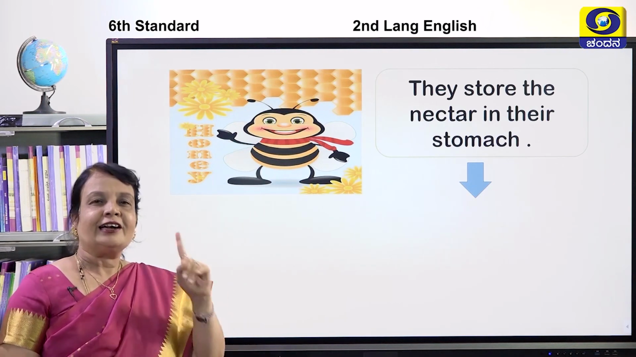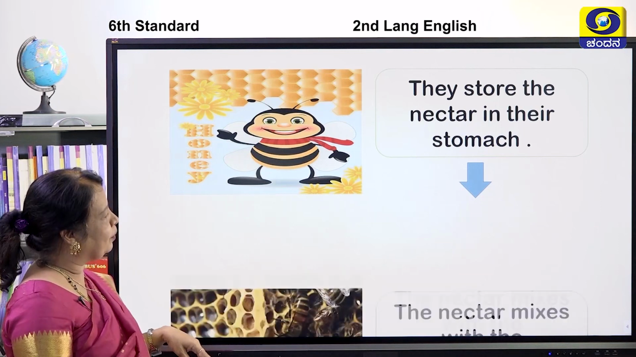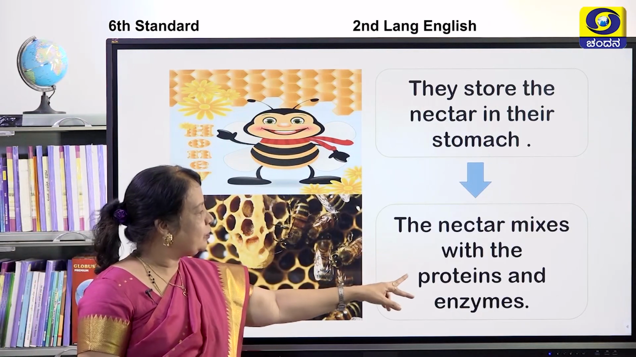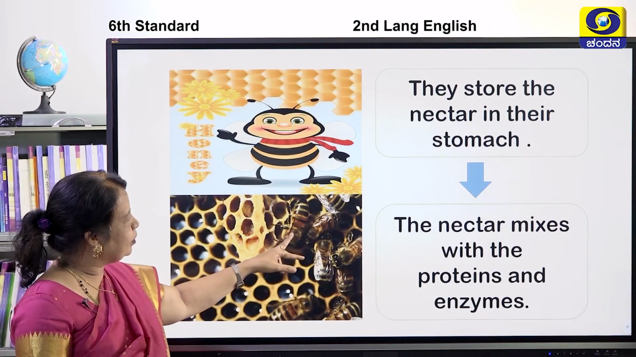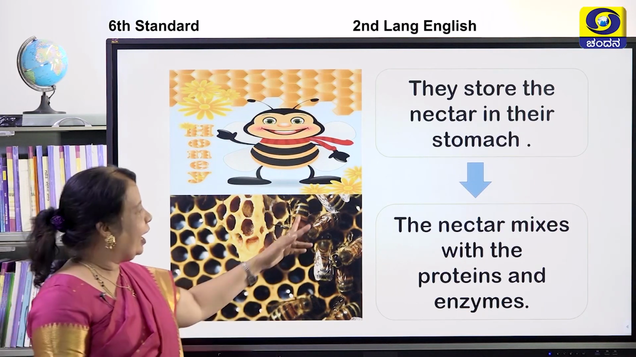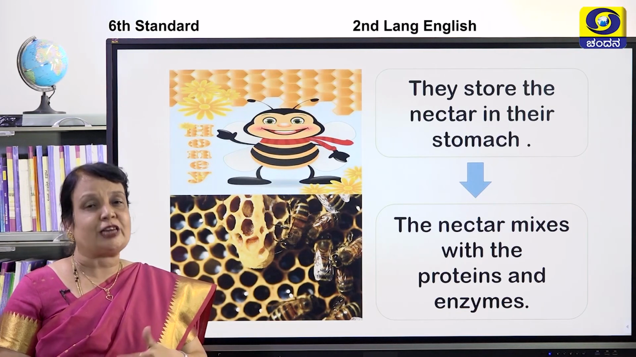Nectar. Yes. Then what happens? The nectar mixes with the proteins and enzymes. Now this is a bee. It is having the nectar and it is mixing with the juices in the stomach.